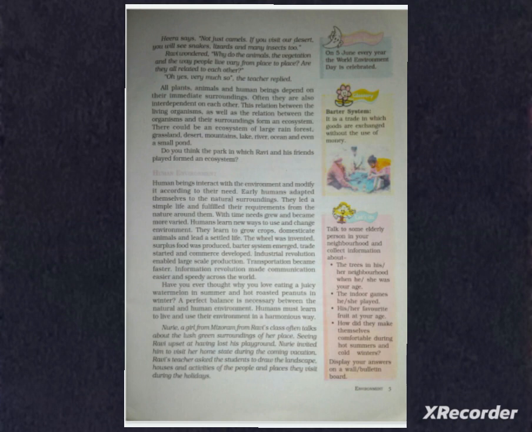Industries developed, transportation became faster, and information revolution and communication technology became easier and speedy. So these were all the human changes that took place gradually. In spite of all these, there should be a perfect balance between the natural and the human environment. We humans must learn to live and use our environment in a harmonious and sensible way. So, this was all about our environment and ecosystem.